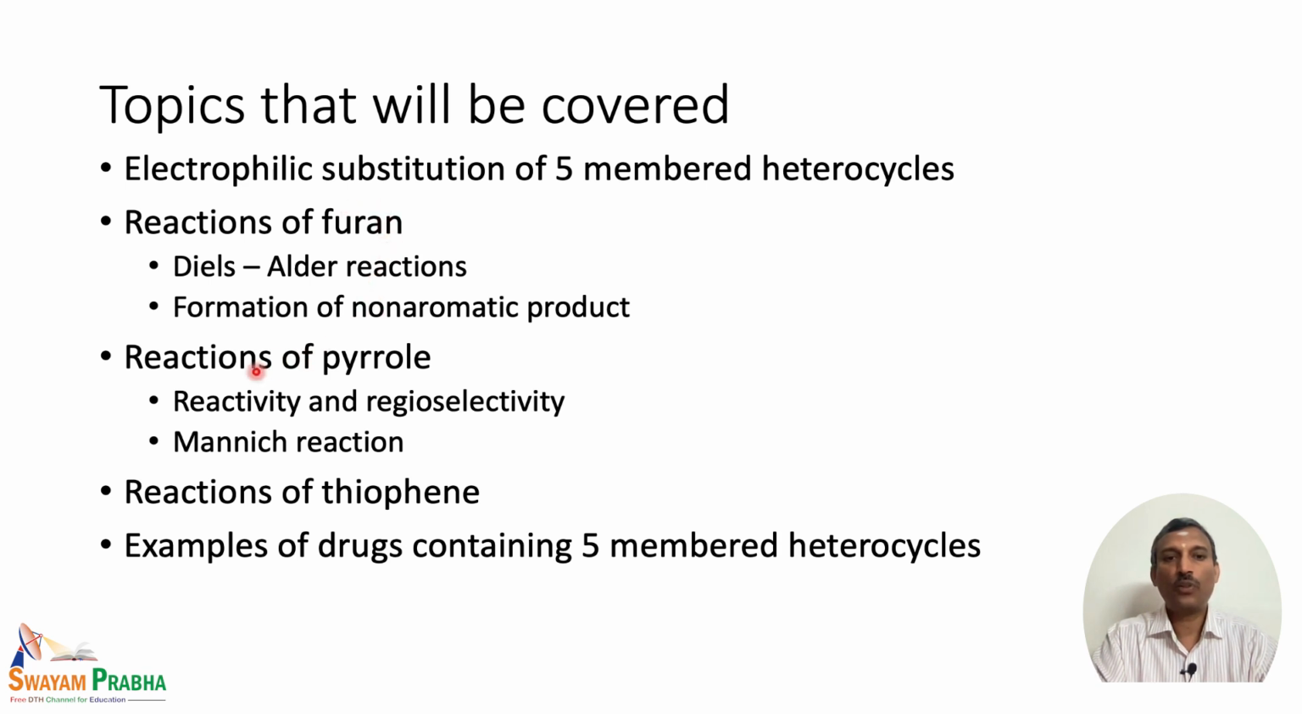And when we talk about reactions of Pyrrole, we will be studying about reactivity and regioselectivity, how these two are interrelated. We will also study about unique reactions of Pyrrole, which is a Mannich reaction. Then we will study about various electrophilic substitutions of Thiophene and the different types of reagents that are generally used for this electrophilic substitution. Then we will also look at a few examples of drugs containing 5-membered heterocycles.